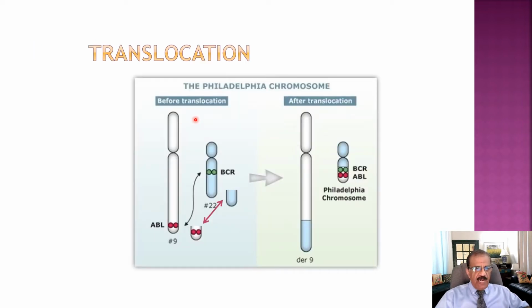Now this slide explains it in more detail. This is chromosome number 9, and this is chromosome number 22. This particular section is normal. Chromosome number 9 is much bigger than chromosome number 22, and chromosome number 9 has this gene called ABL, which is a potential oncogene.